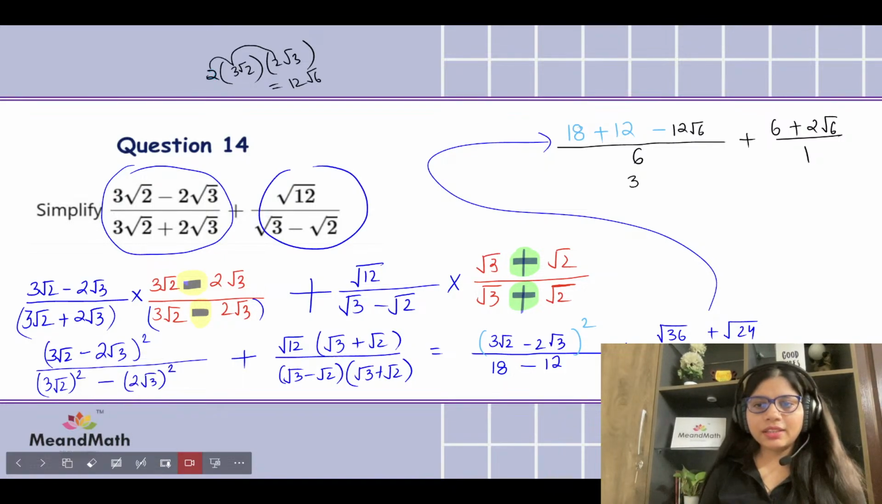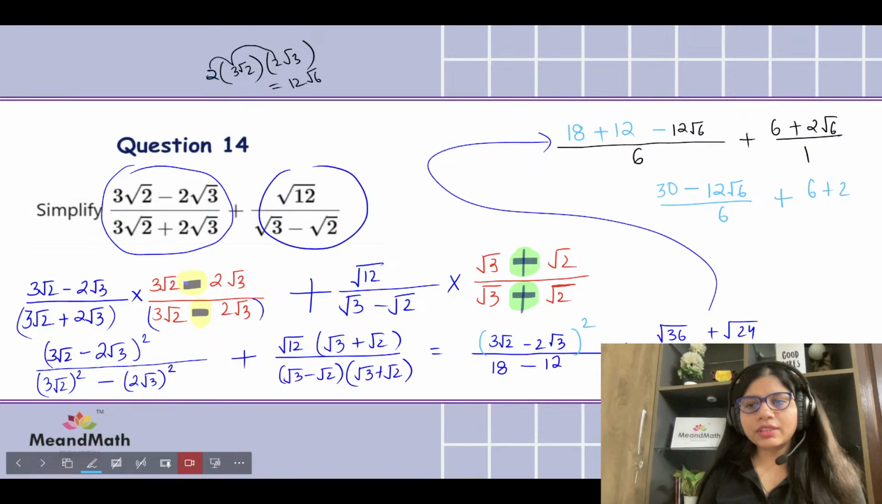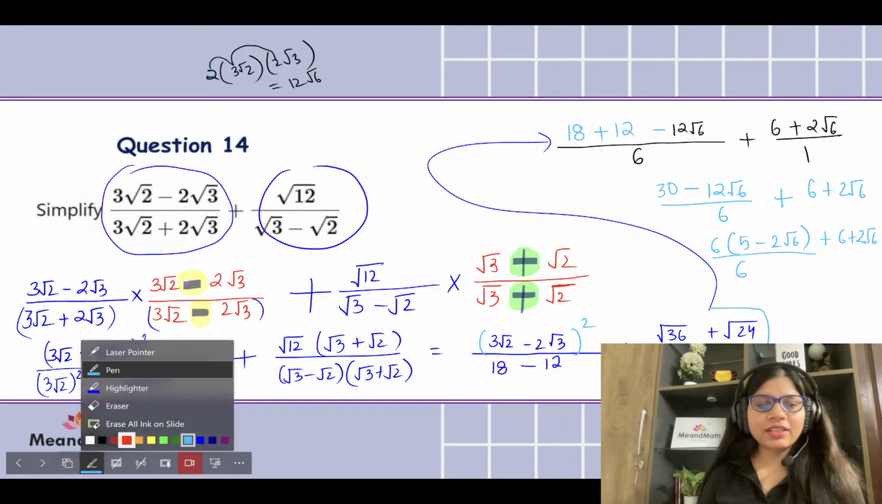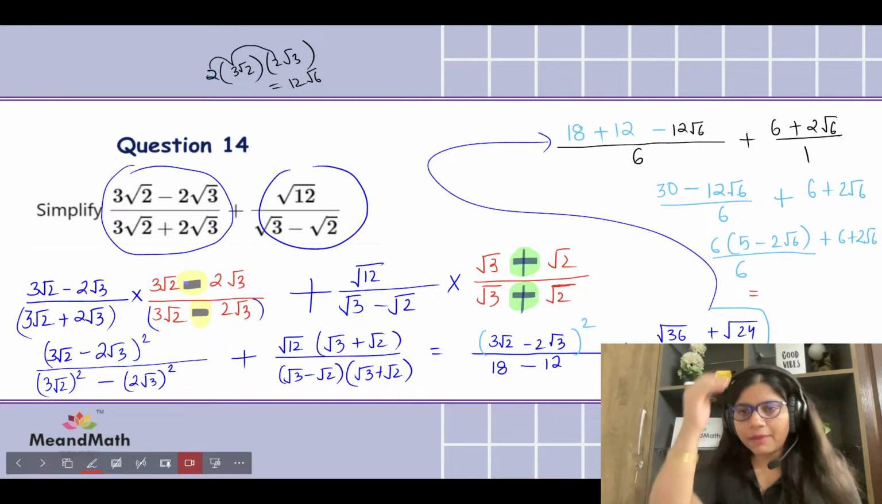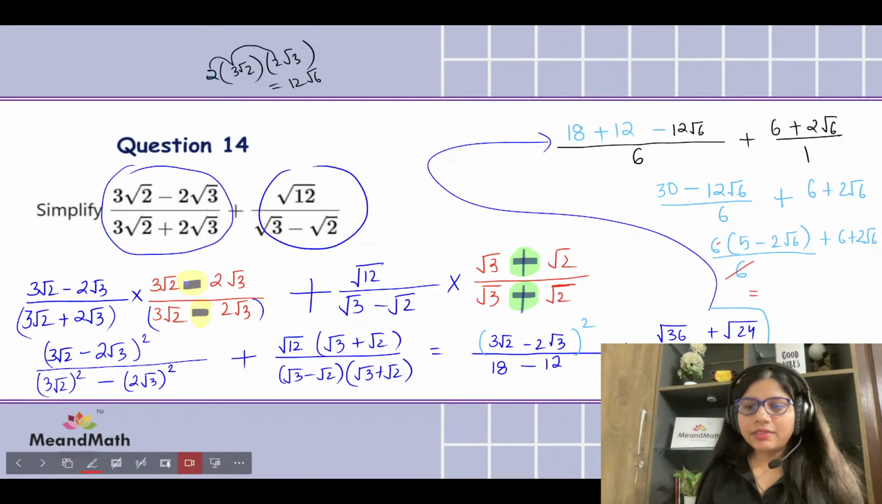So we're going to be getting 30 here, changing my color. Okay, so we're going to be getting 30 minus 12 root 6 over 6 plus 6 plus 2 root 6. So we can take 6 common from the top. That is going to be 6 times 5 minus 2 root 6 over 6 plus 6 plus 2 root 6. Running out of space really. Changing the color just to make sure you are able to see the steps. So 6 to 6 cancelled, we're going to be getting 5.